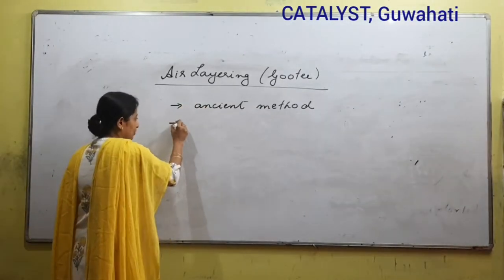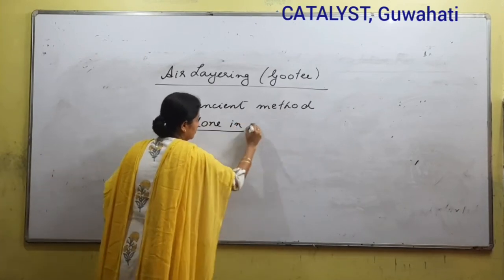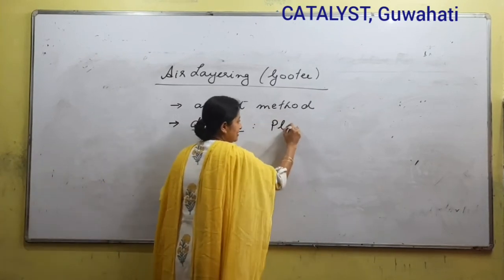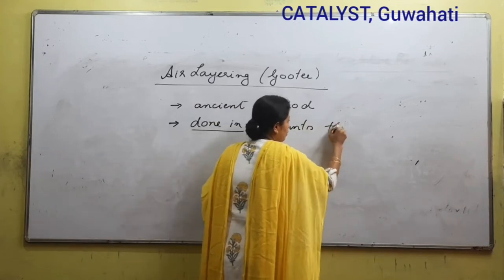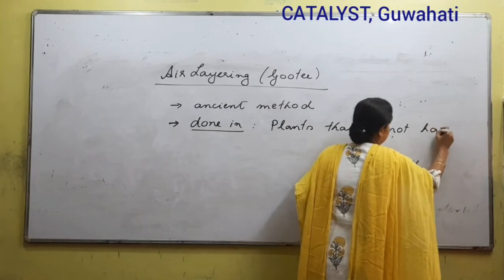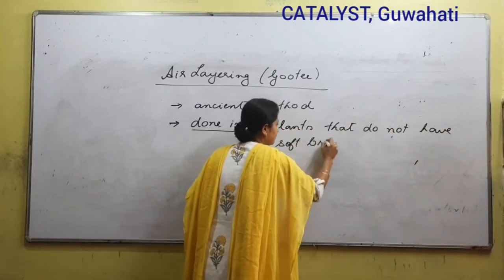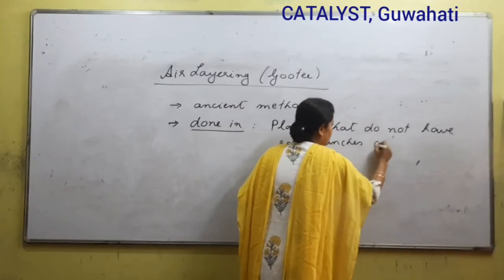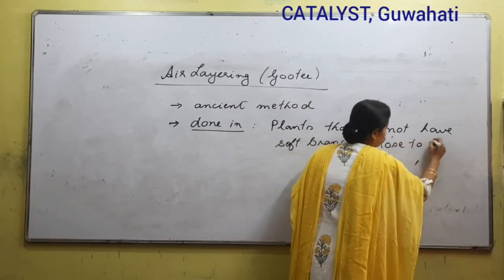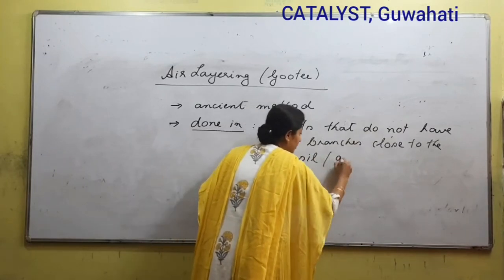It is done in plants that do not have soft branches close to the ground, soil or ground.